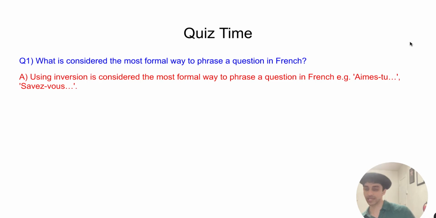So the answer is that inversion is considered the most formal way to phrase a question in French. For example, aimes-tu or savez-vous, and so on. And you would have a hyphen in between the verb and the subject. And of course, inversion means that you change the order of the subjects and verbs, so the verb comes first, then the grammatical subject of the sentence.